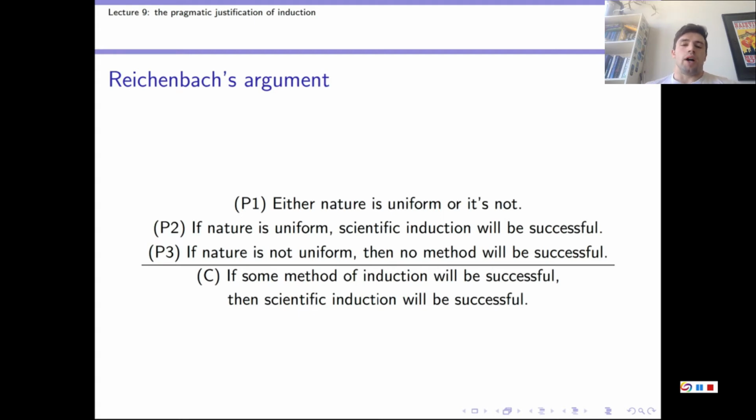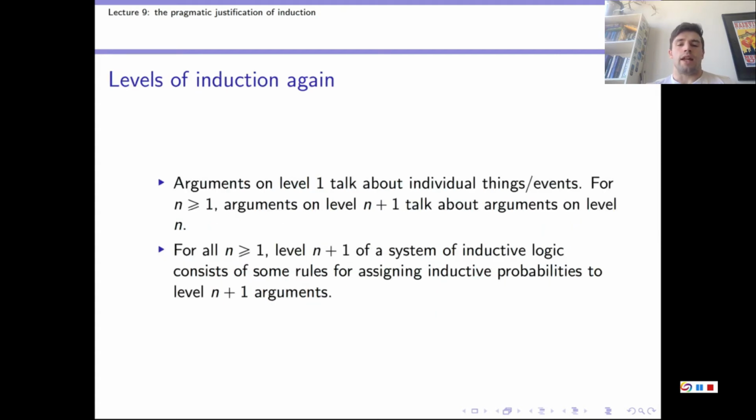So let's see why that's the case. To unpack the conclusion, we're going to go back to those levels of induction that came up last time in lecture 8. Now remember that according to the levels, arguments on level 1 talk about individual things or events, and for n greater than or equal to 1, arguments on level n plus 1 talk about arguments on level n.